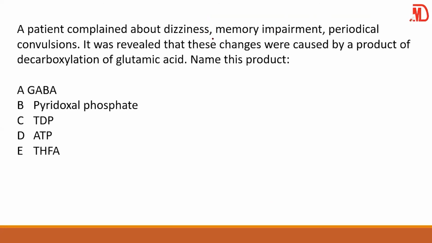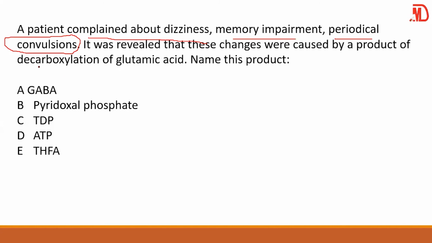Good. I love this question too. Look at it. A patient is complaining about dizziness, memory impairment, periodical convulsion. That means the brain is hyper. So you need to give a substance that will counteract it, an inhibitory substance. And we said to activate them is decarboxylation